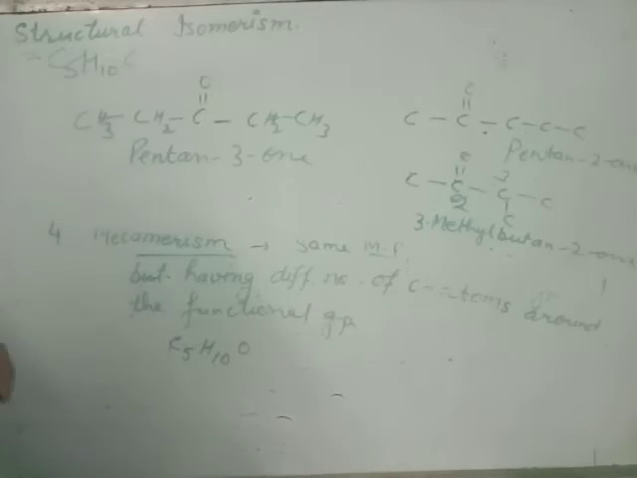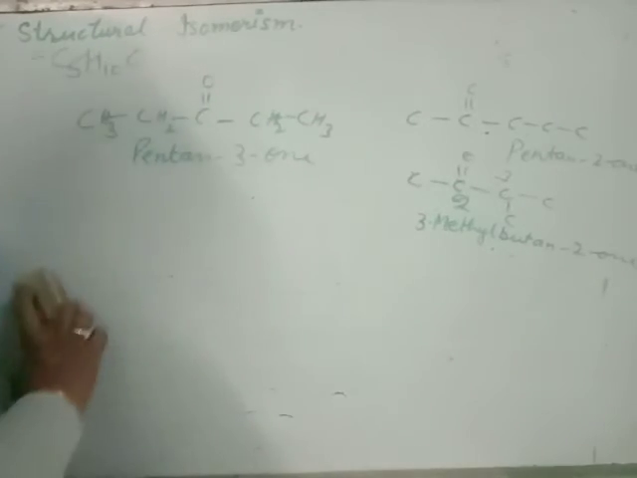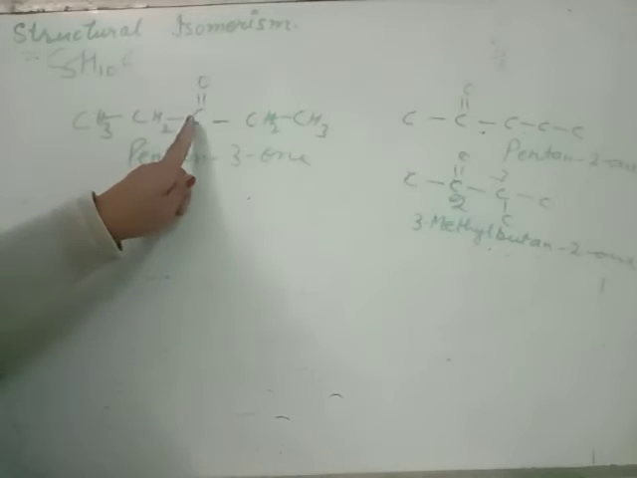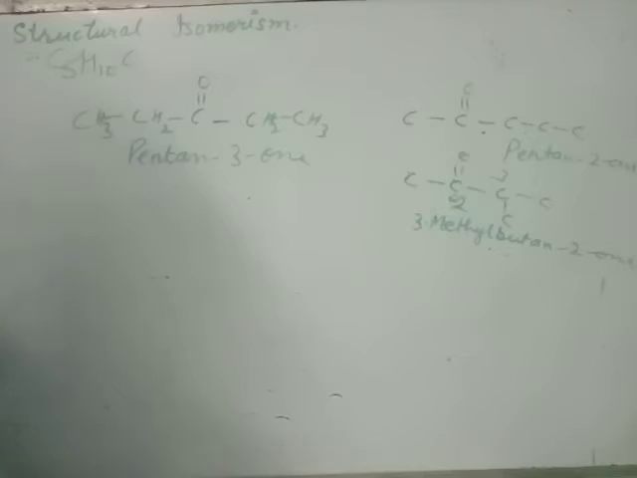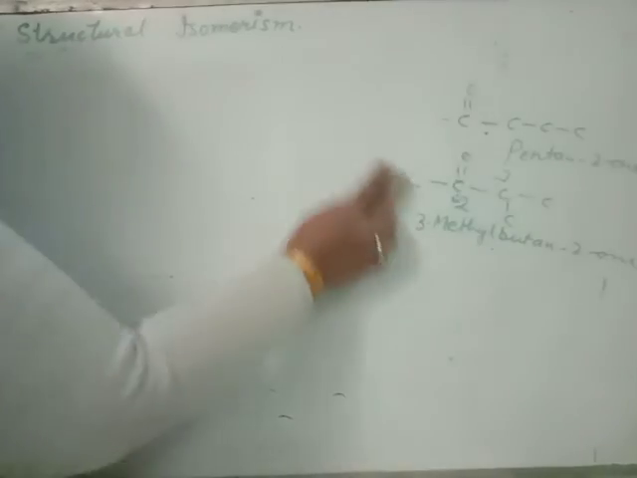Functional group remains the same. Molecular formula remains the same, but the structure is different. The number of carbon atoms around the functional group is different. That is known as metamerism.